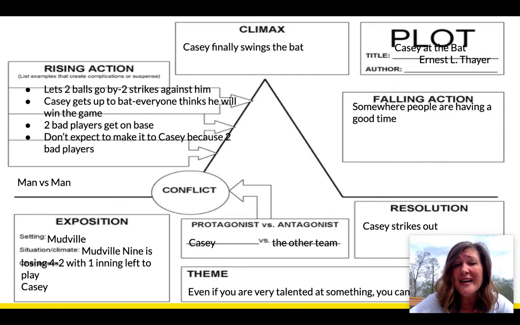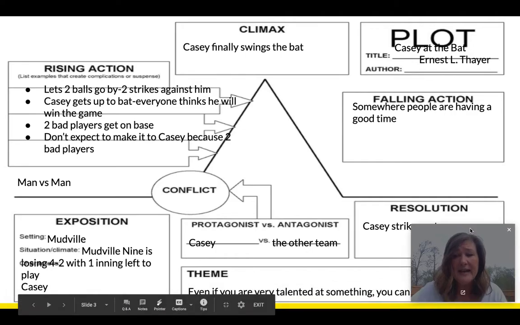He did not win. So what's interesting is the protagonist versus antagonist. Casey is our protagonist. He is the main person in the story, even though we don't really like him because he's so arrogant that we're kind of like, ha, he missed. You're kind of cheering that he missed. But he's still the protagonist because he's the main character of the story. And then the antagonist is just who is against that person. Well, it's the other team.